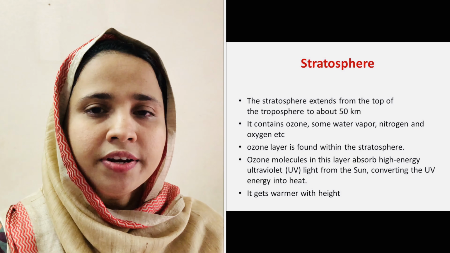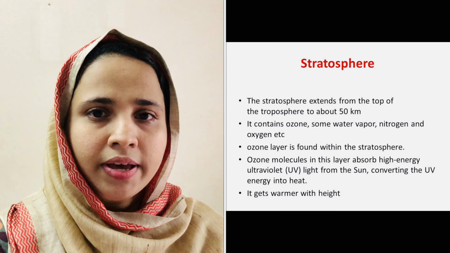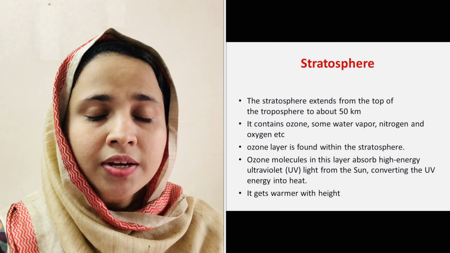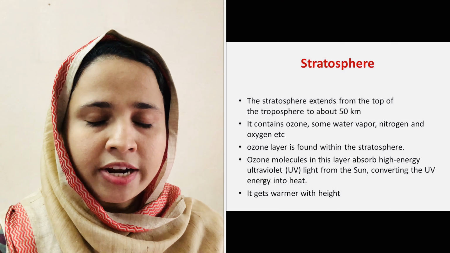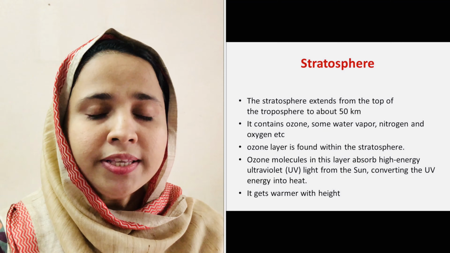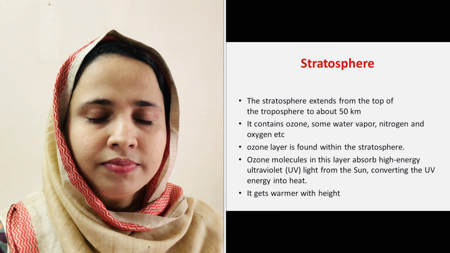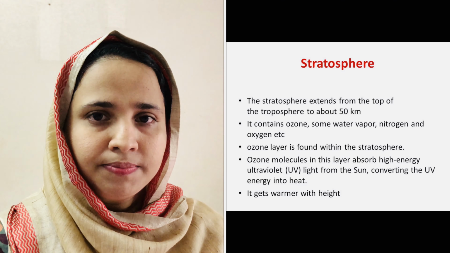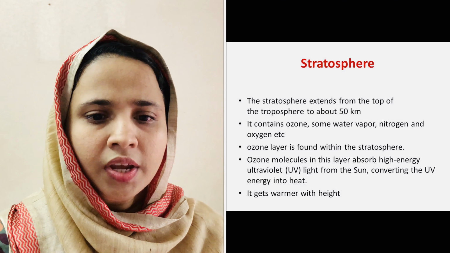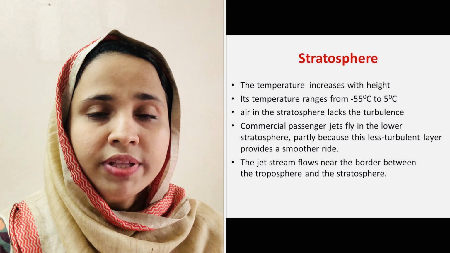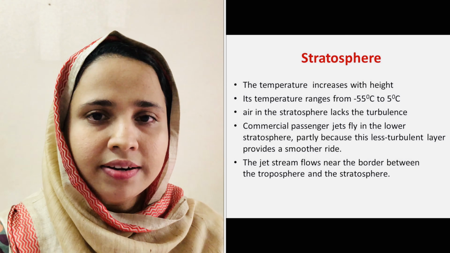It contains nitrogen, oxygen, ozone, etc. The presence of ozone in the stratosphere protects the earth from the harmful UV rays. It is due to this absorption of UV rays that it gets warmer with increasing distance from the earth.